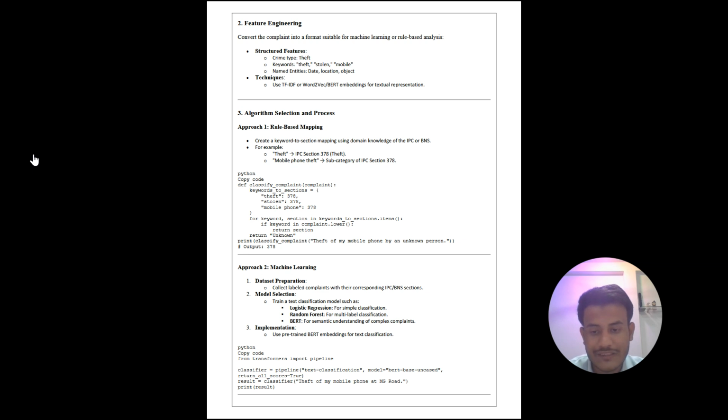We import pipeline from transformers, and create a classifier object by calling the constructor pipeline and passing the arguments text-classification and model bert-base-uncased, and return_all_scores equal to True. And we create a variable result, call the classifier and pass our complaint, "theft amount M0", to it, and print the result.